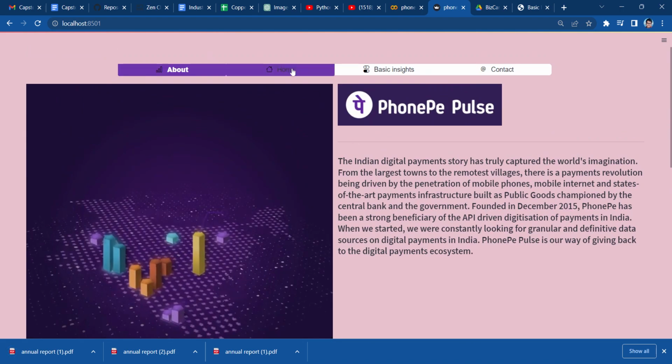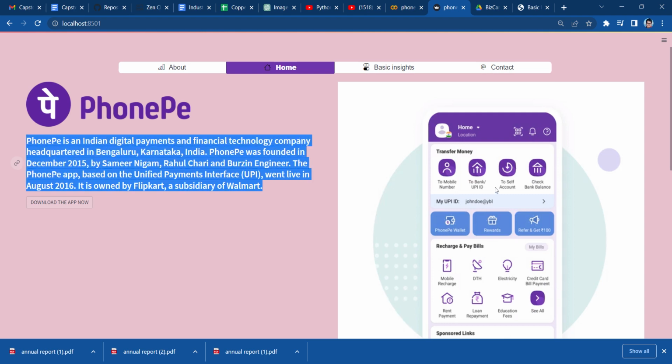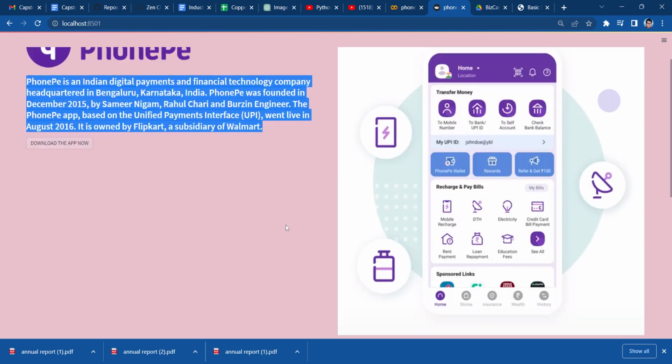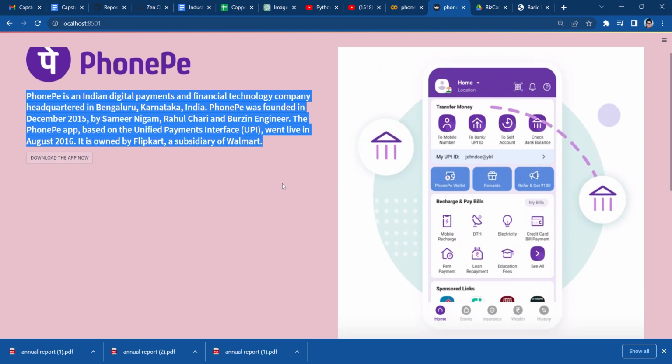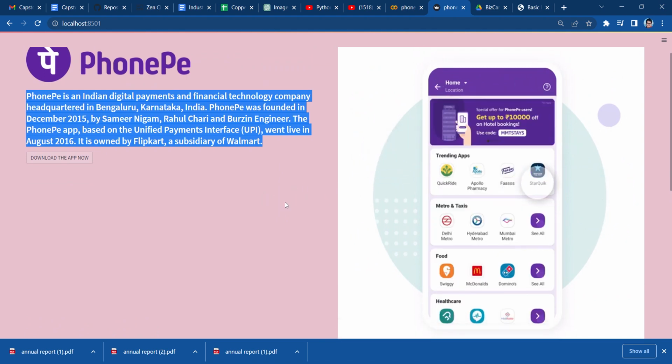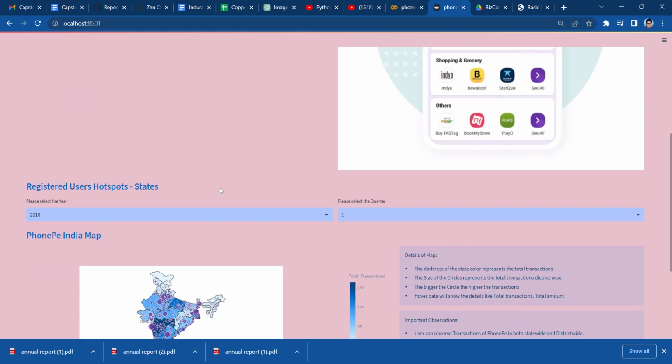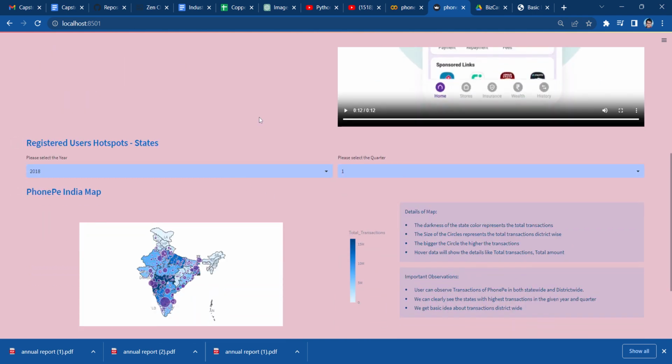PhonePe Pulse, and you can check the home section also, where I have added the details of PhonePe, and I have added a video where you can check how PhonePe is used and how money is transferred and received from bank to bank. So there are different kinds of modes of payment, like peer-to-peer, merchants, and many other modes.